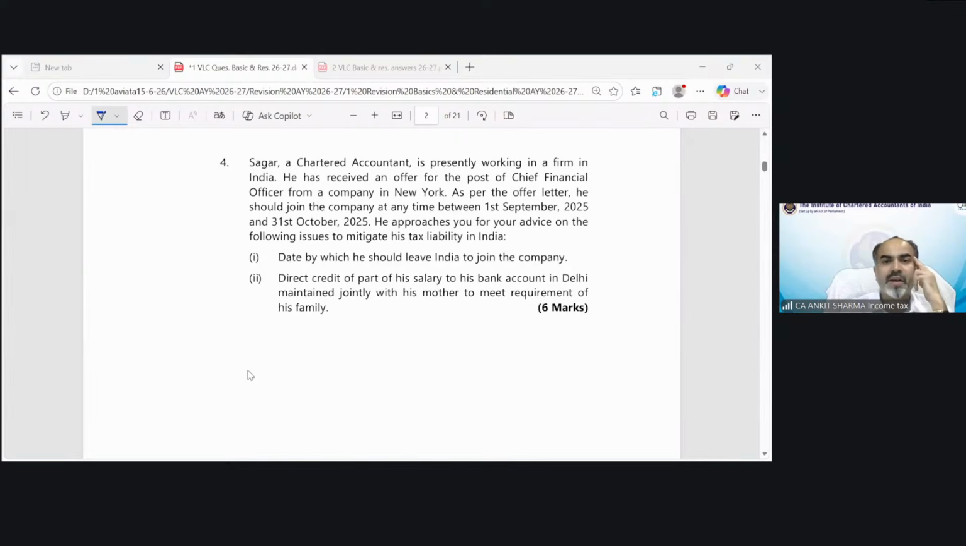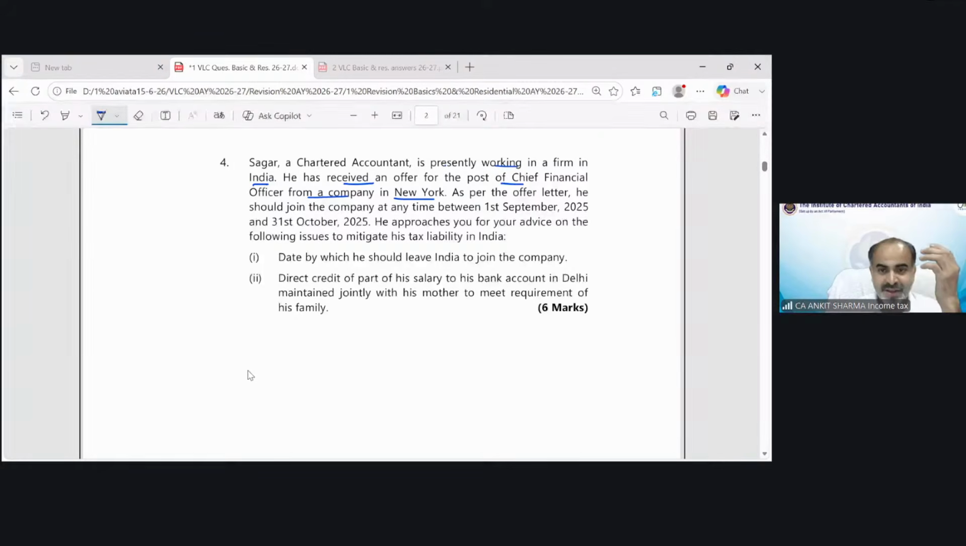Sagar, a chartered accountant, is presently working in a firm in India. He has received an offer for the post of chief financial officer from a company in New York. Now, this is a different kind of question. In this question, you need not solve it, but you need to advise Mr. Sagar how to reduce his tax liability. So even if you know all the provisions, this is not a direct question, this is an indirect question to check your consultancy skills.